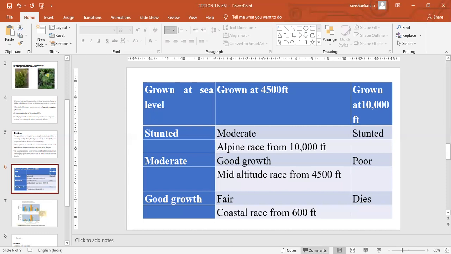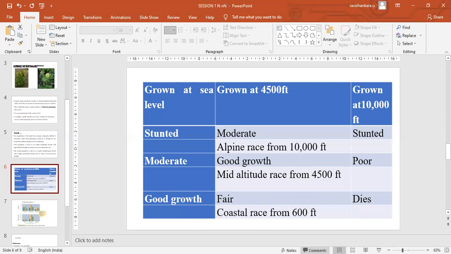Then these mid altitude races, when grown at sea level, showed moderate growth. At mid altitude level, when they were grown, they showed good growth. At the greatest height they showed poor growth.